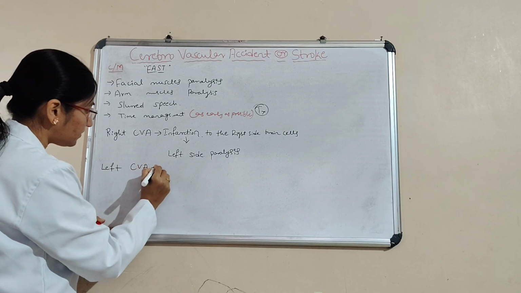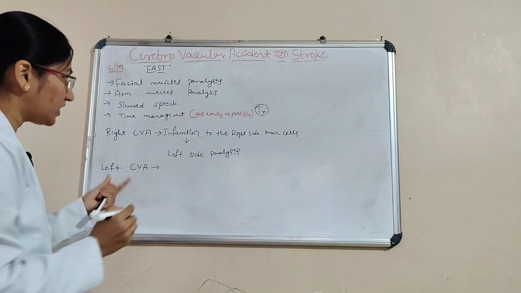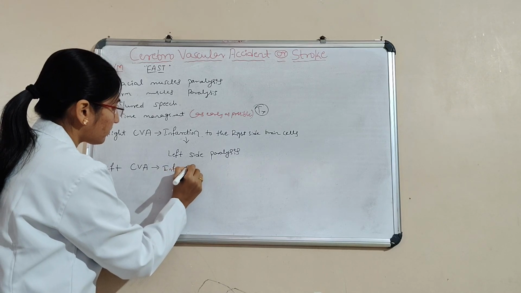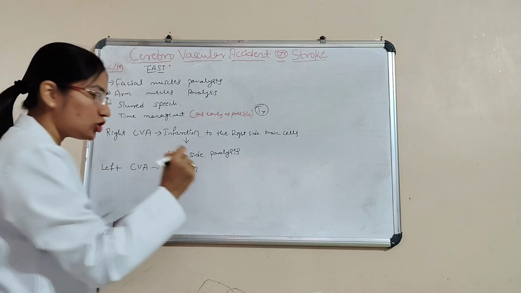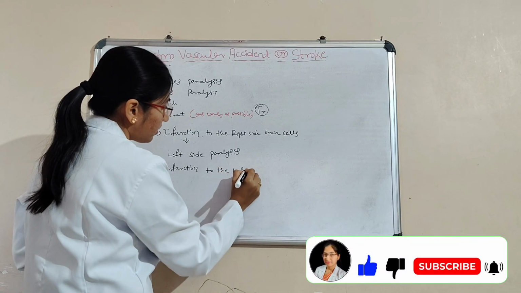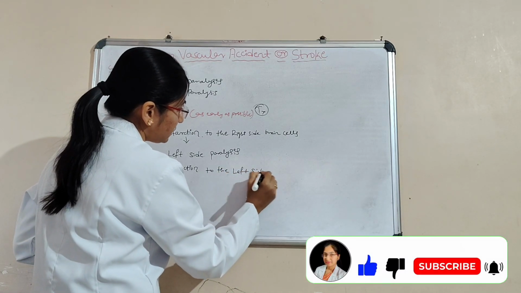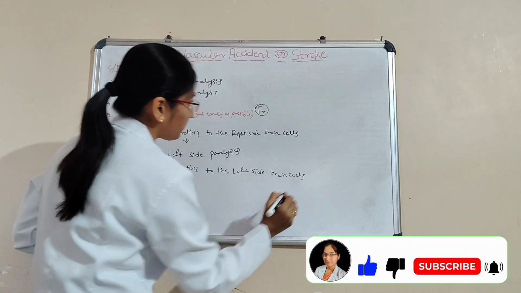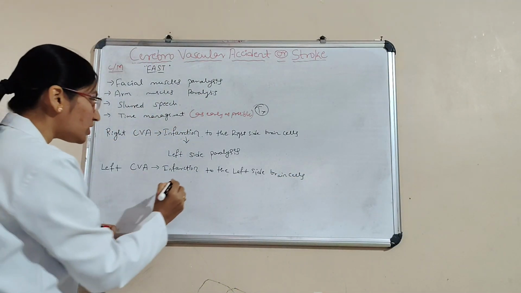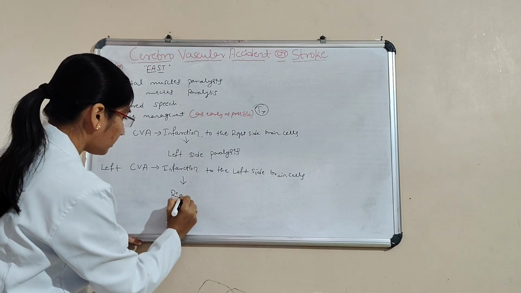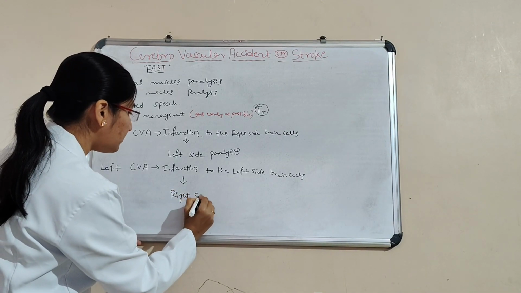And then we'll see left side cerebrovascular accident. Here, what happens? Infarction to the left side brain cells is going to give the result of right side paralysis.